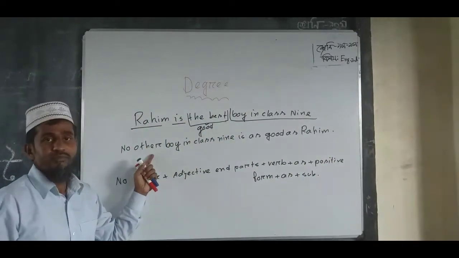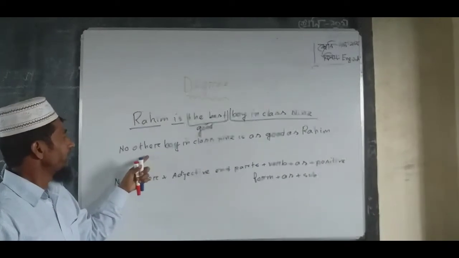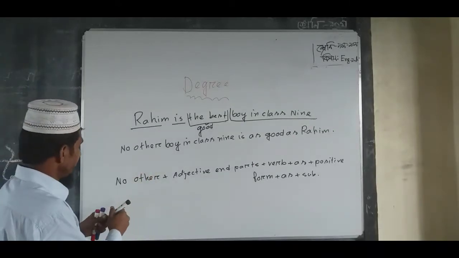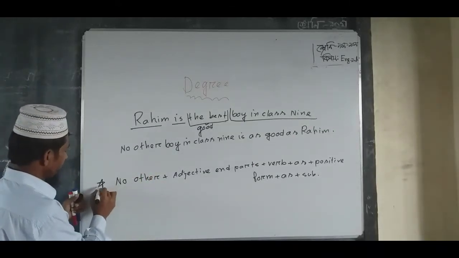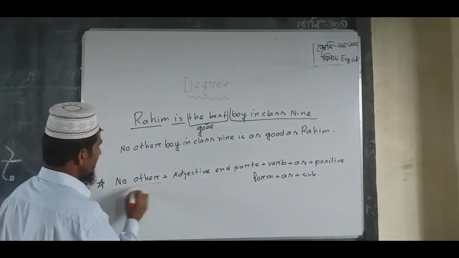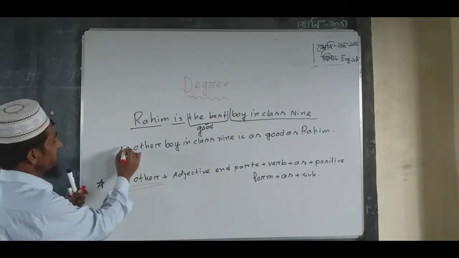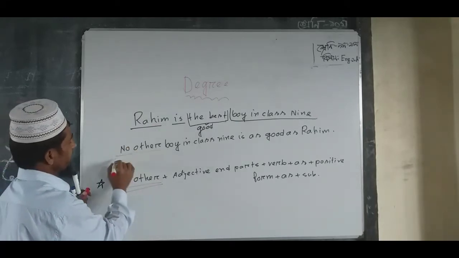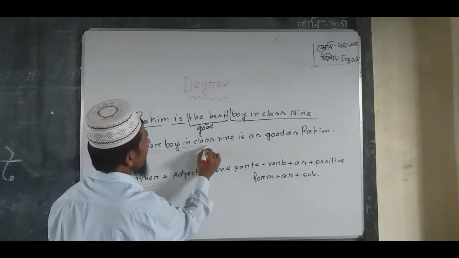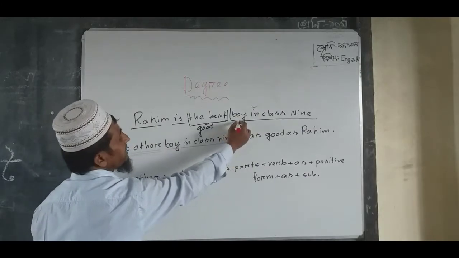Now I am telling you again. Please follow and listen carefully. At the beginning, the auxiliary is no other. Then boy in class 9, the adjective parts.